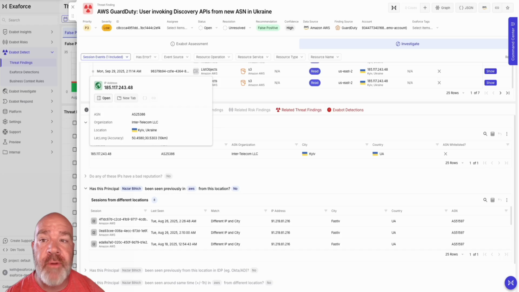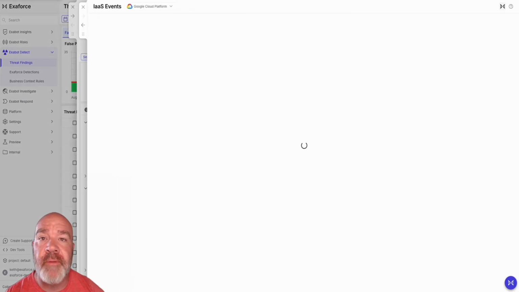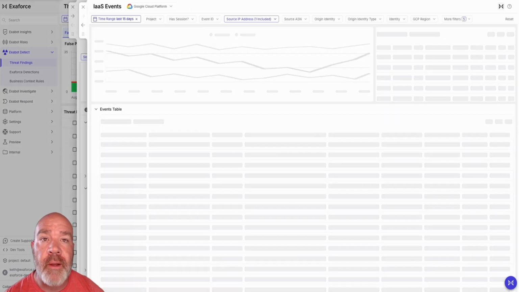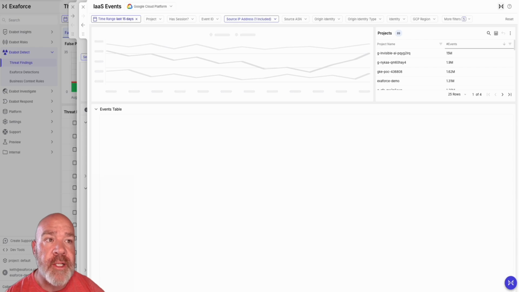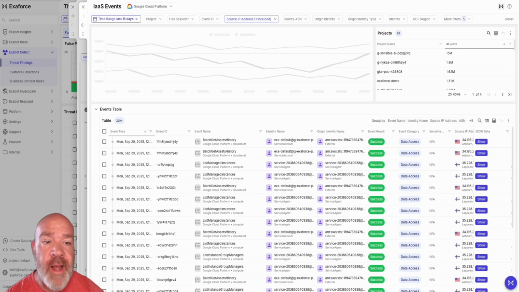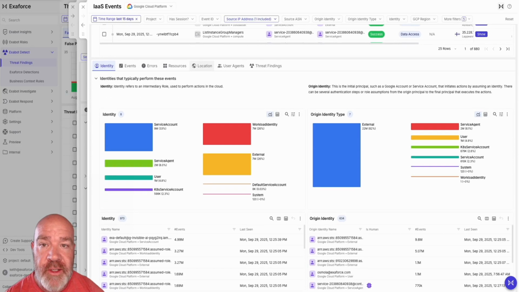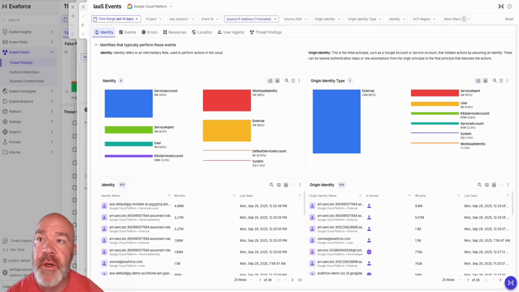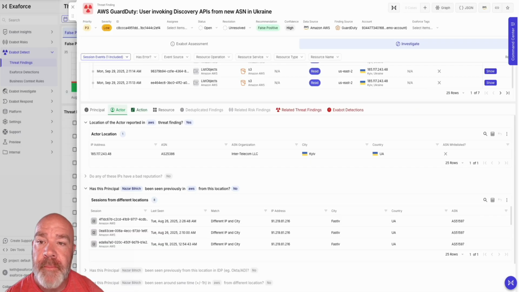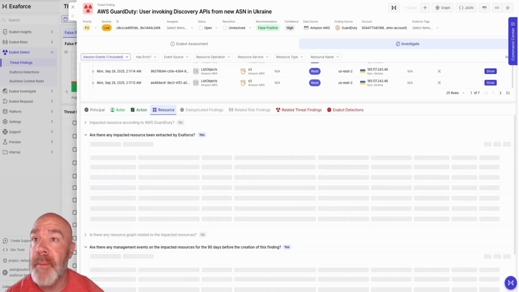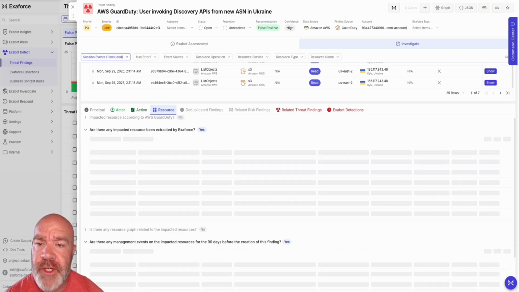Now, the Exobots have already revealed that information for us, but if I wanted to go validate that, hey, let's go load that IP address. It's going to put in that filter, and here's every action we've ever even seen come from that IP address. Events, locations, resource information, other identities coming from there. What resources have been impacted during this session inside of here.